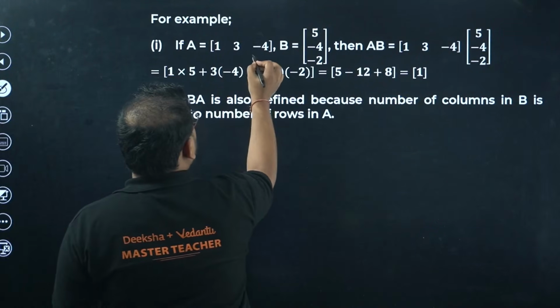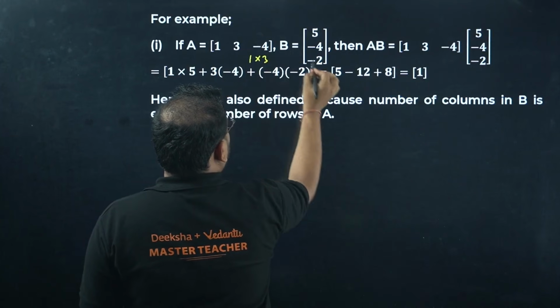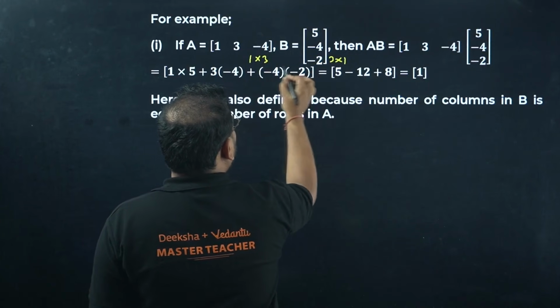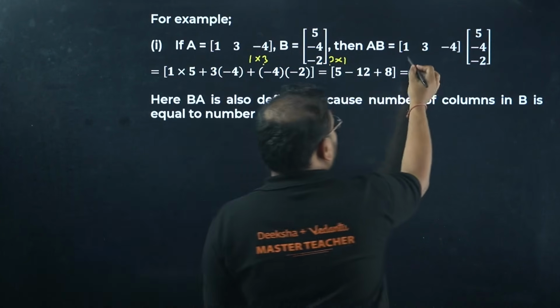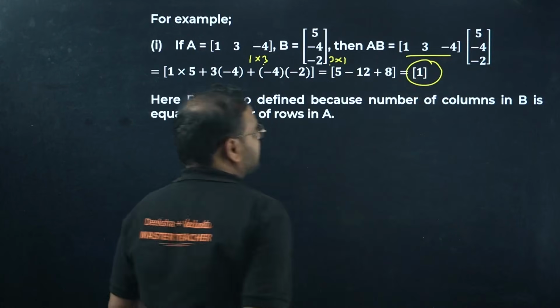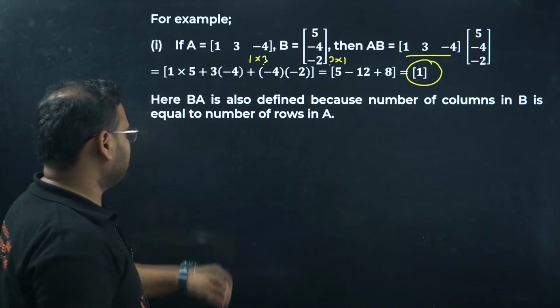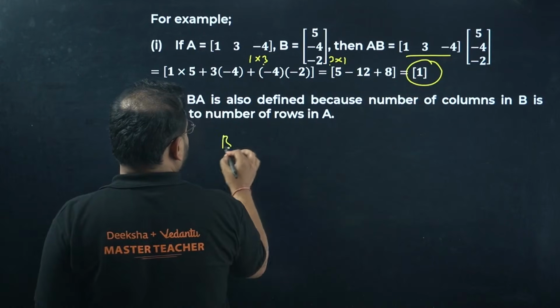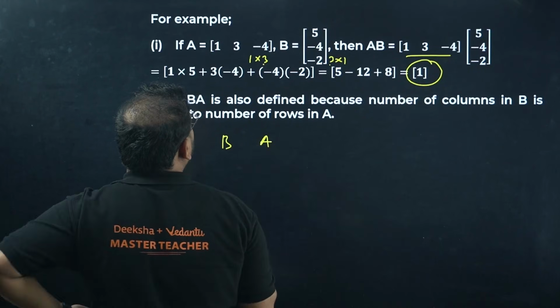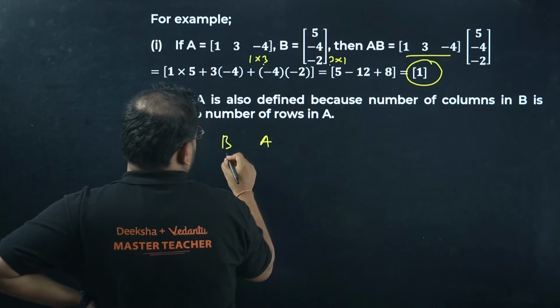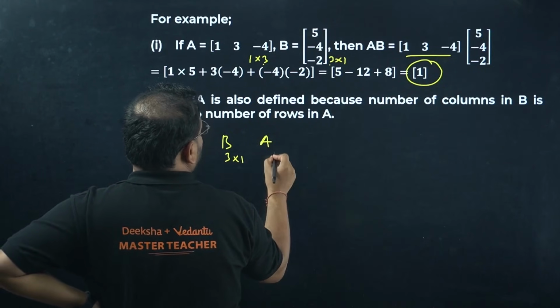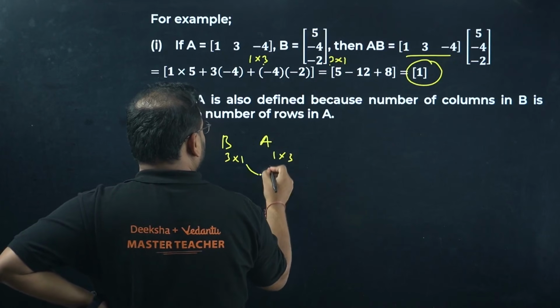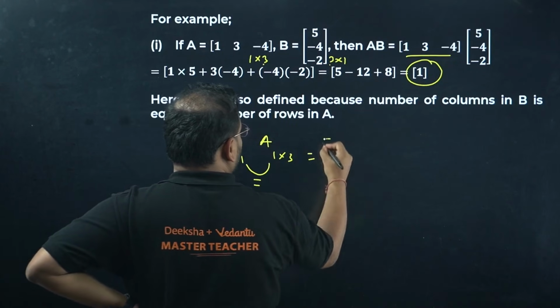Next example. What is the order of this? 1 cross 3. The order of this is 3 cross 1. Can you multiply them? Yes. 3 and 3 are equal. We can multiply and the answer is coming as 1 in this case. So AB is possible. What about BA? BA you check. B is, sir, 3 cross 1 and A is, sir, 1 cross 3. Can you multiply them? Equal, so possible. Let's try to multiply these.